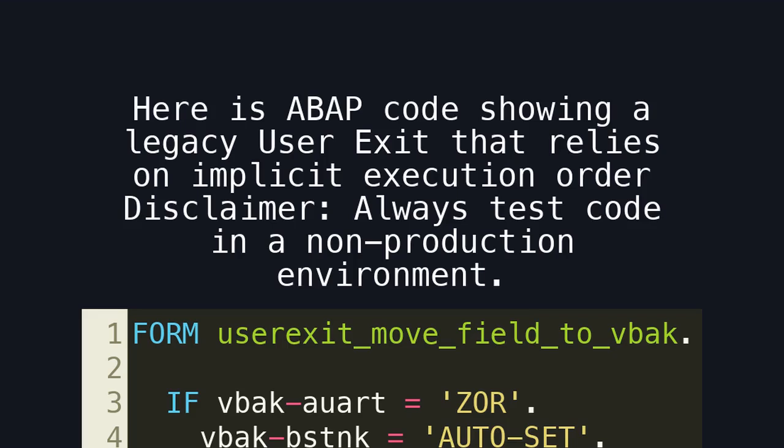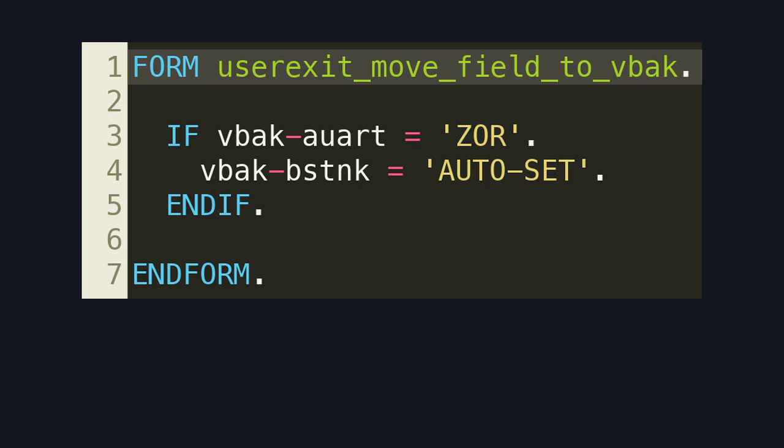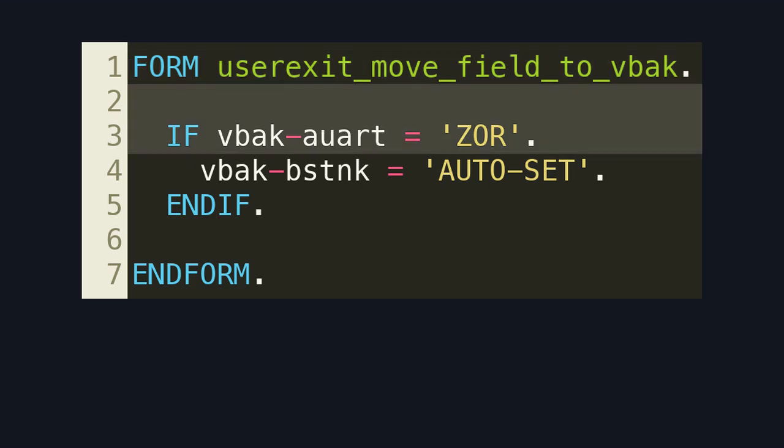Here is ABAP code showing a legacy user exit that relies on implicit execution order. Disclaimer: always test code in a non-production environment. Here is the procedural user exit entry point. It assumes SAP will always call this form at the same point in the transaction flow. This code snippet relies on global variables being populated in a specific order, which is not guaranteed after S/4HANA refactoring.